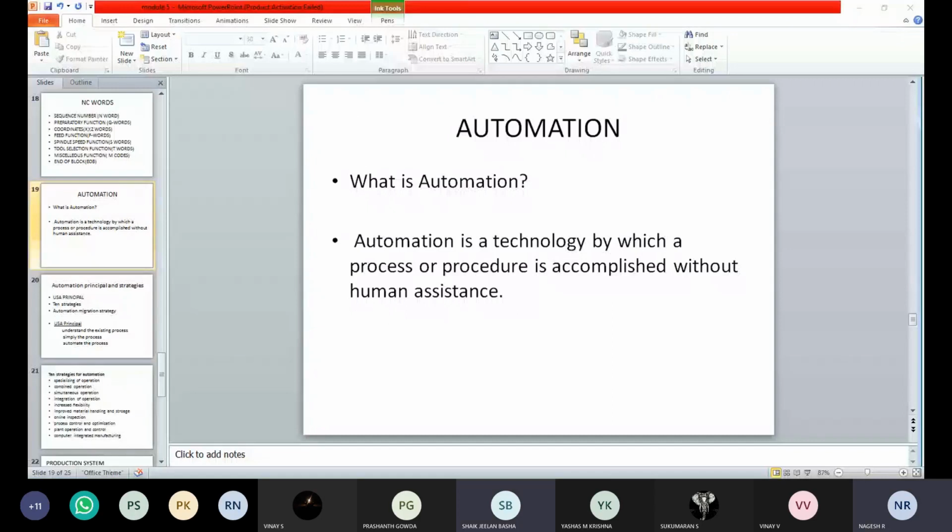Some examples of automation. Yes, spray painting cars. Yes, car painting systems. Packaged food production.